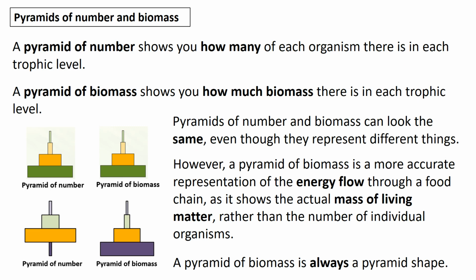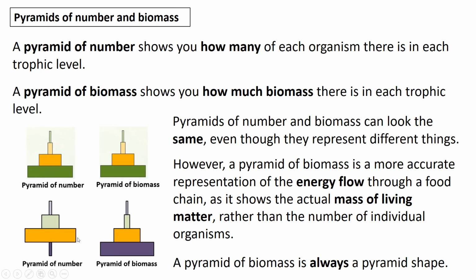We can look at these different feeding relationships by looking at pyramids of numbers and pyramids of biomass. There are some examples of both here. The pyramid of numbers shows you how many of each organism there are in each trophic level. There are 2 different examples given, one of which has a very large base, showing a large number of producers in the first trophic level. For example, that could be grass, and then all of the consumers are stacked above it.